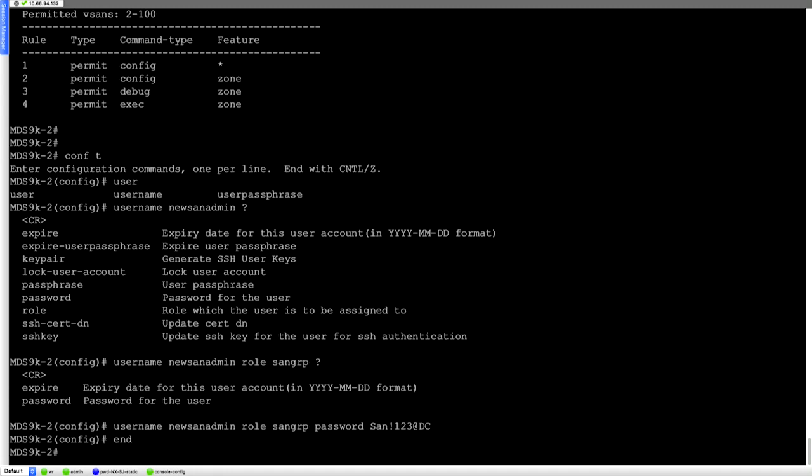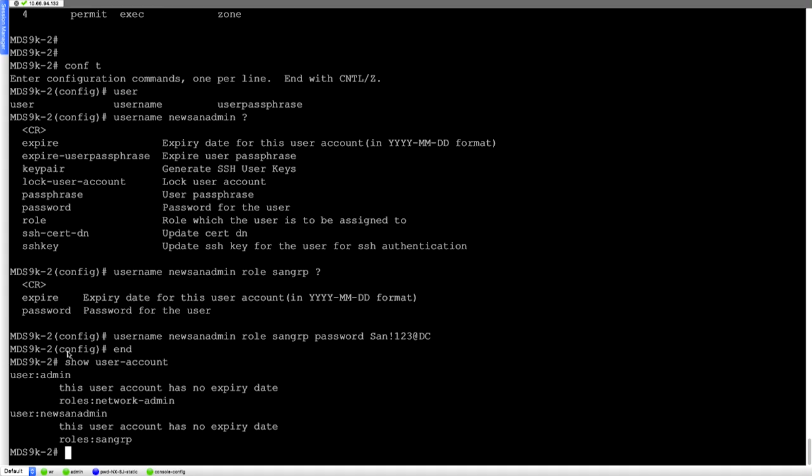So if I look at show user account and look at my new user, it's part of the SAN group that I created. So this is how you can implement RBAC, or role-based security, on the MDS 9000 switches.